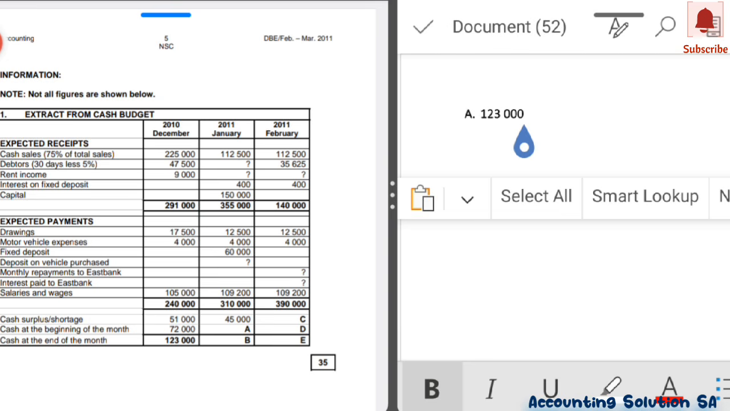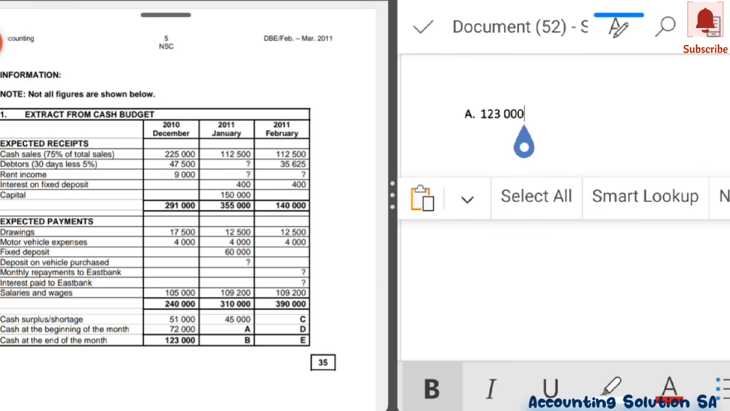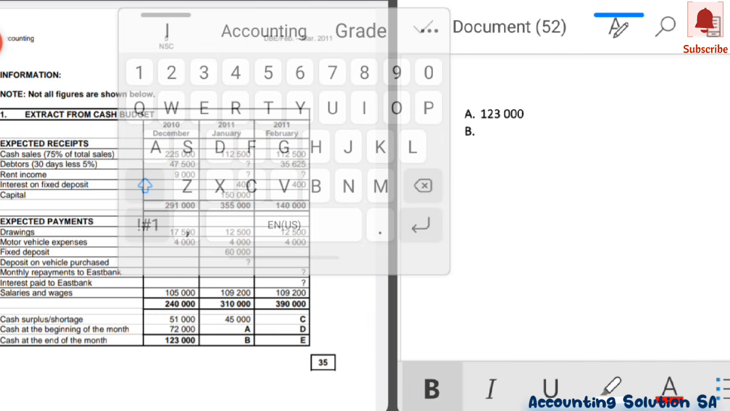Then number B, they said we have to calculate the balance for January. How do we calculate that balance? Very simple. You say cash surplus plus or minus opening balance. Sometimes you will find that the opening balance is negative, or the closing balance is negative, or even the cash surplus, you can find that it's not a surplus, it's a deficit, which means that it's going to be negative. If it's negative, you have to subtract.